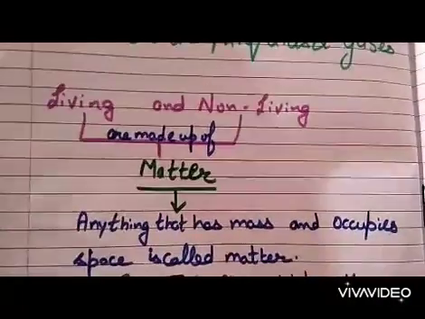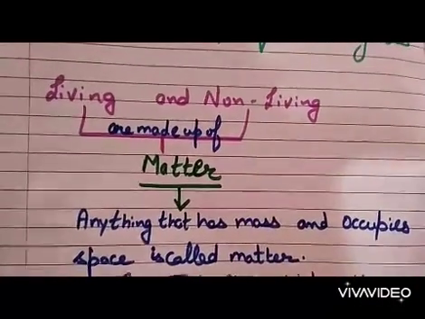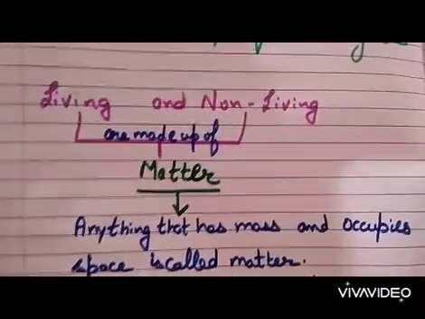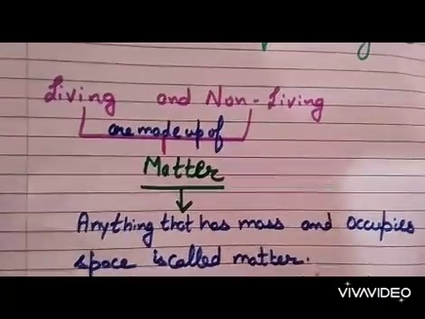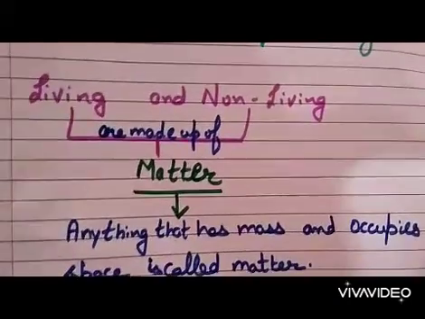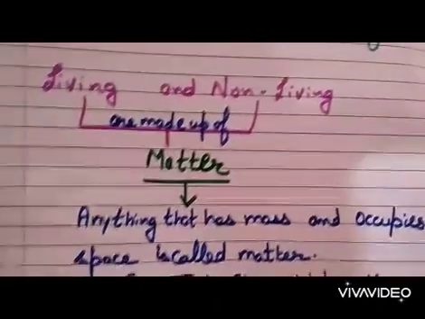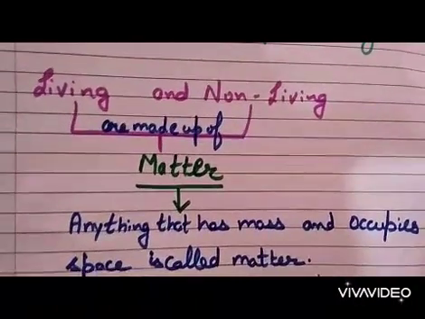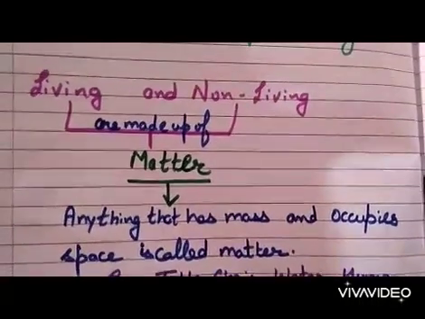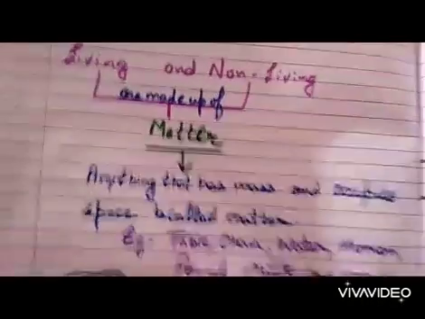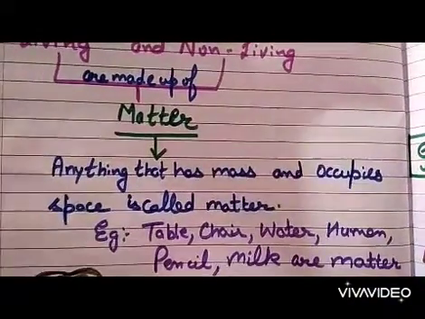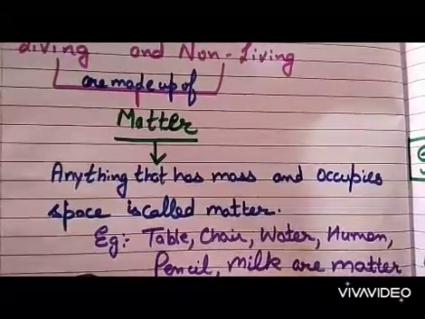These things, living things and non-living things, they occupy space and they have mass. For example, in living things like human, dogs, cats, they occupy space and they have mass. Mass means they have weight. And non-living things like a book, pen, bag, table, chair, they all have mass and occupy space. So the definition of matter is anything that has mass and occupies space. For example, table, chair, water, wood, human, pencil, milk are all made up of matter.